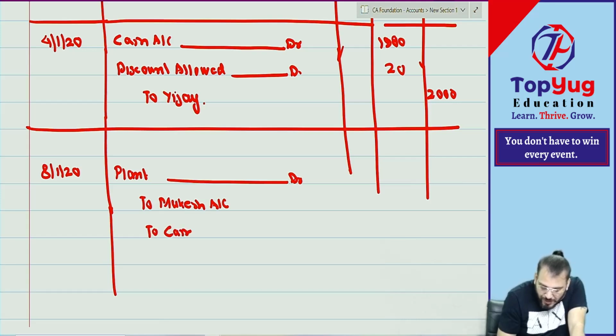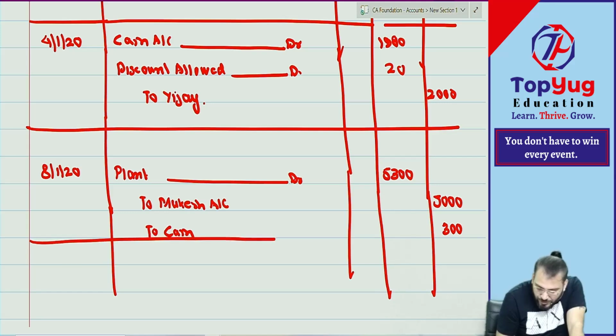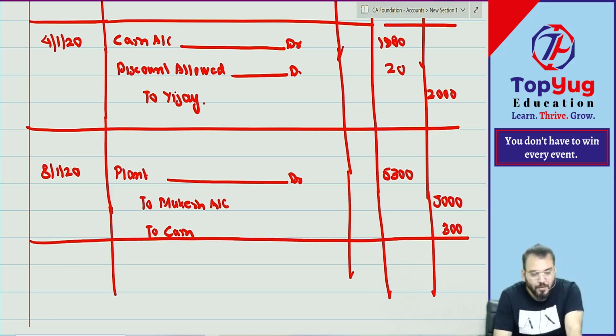Installation charges and cartage charges paid. 5,000 is payable to Mukesh, and the total paid is 300. The total plant becomes 5,300. Have you understood this journal entry? I have already said this type of journal entry is known as a compound journal entry.